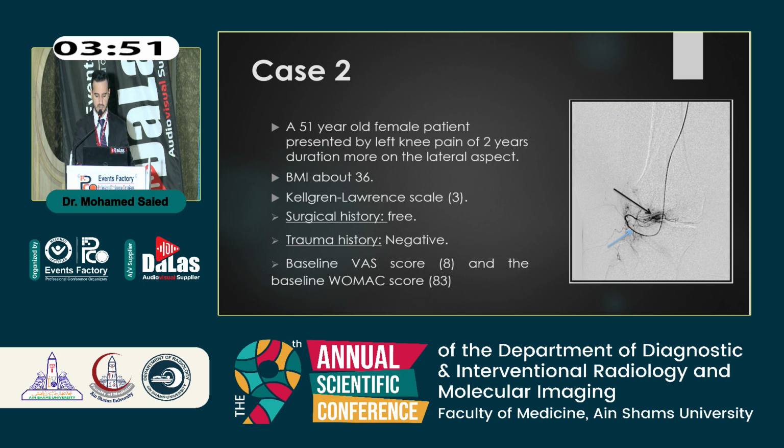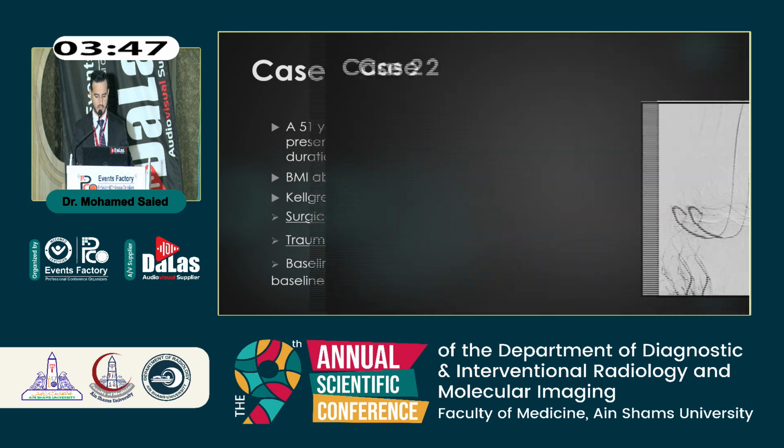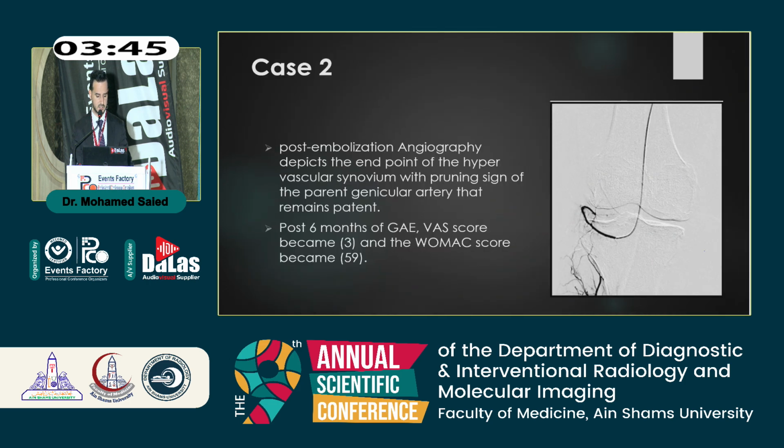Look for the intra-articular inflammatory blush related to the culprit vessel. After embolization, there is no inflammatory blush and the VAS score improved, becoming 3.